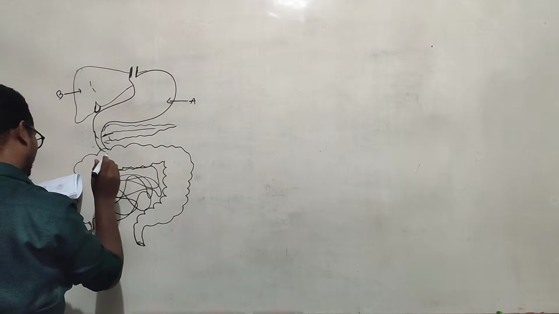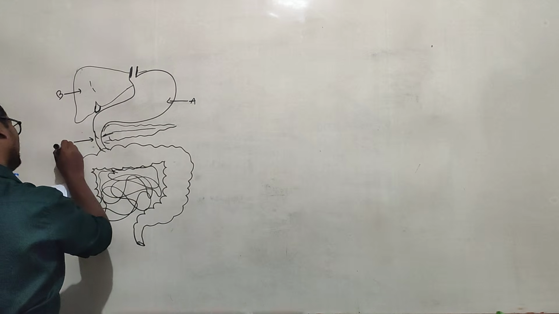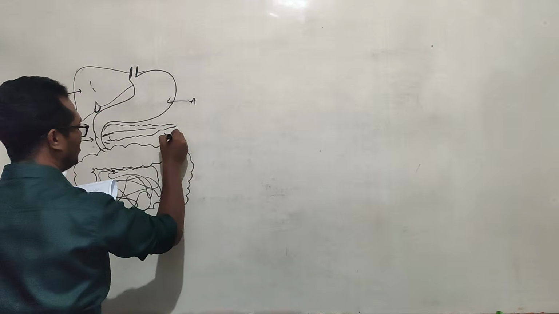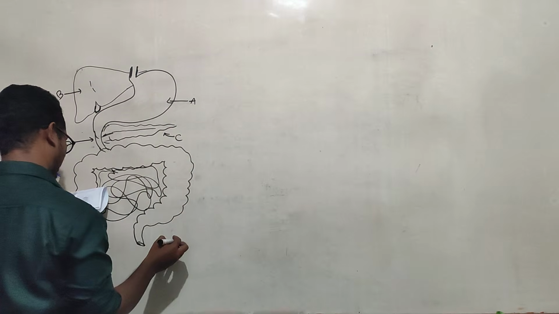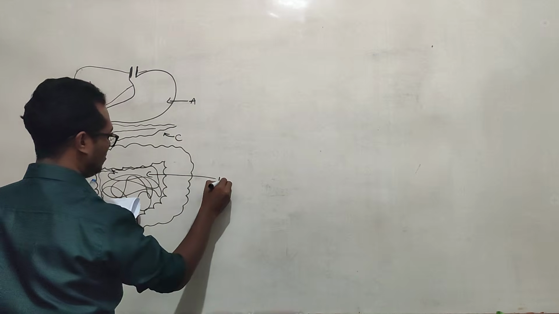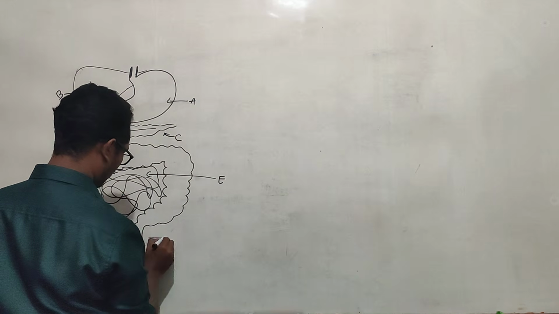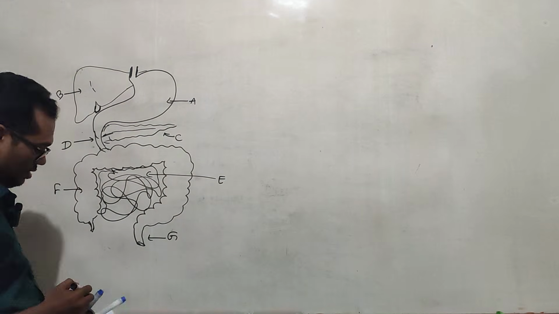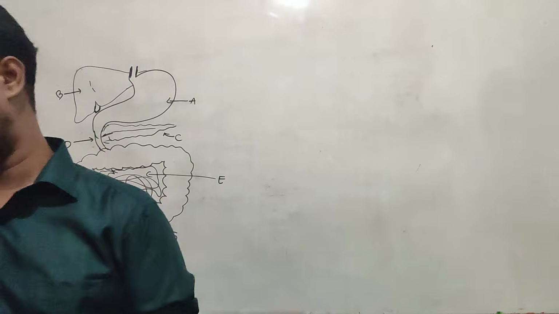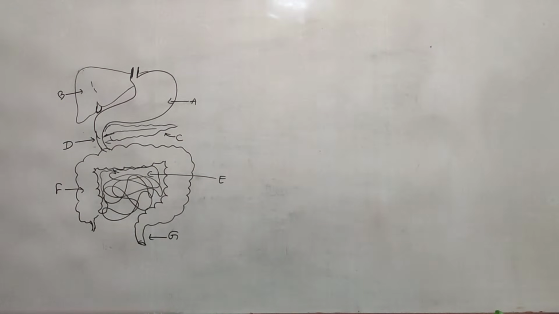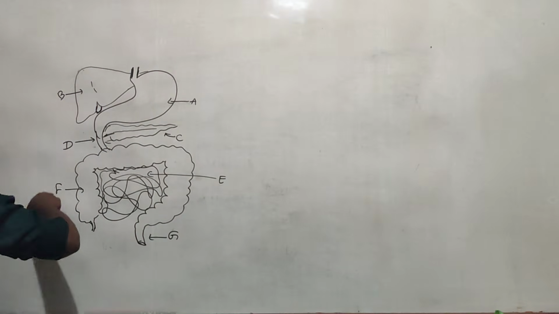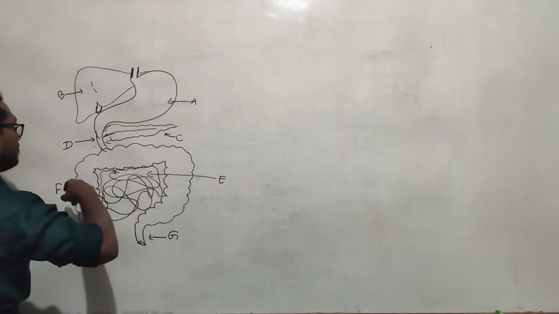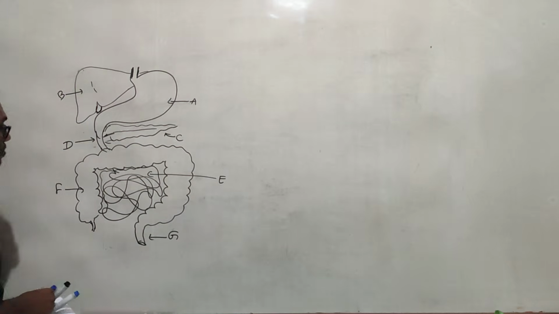Very serious things, easy. O level easy. Okay. This is E. This opening is G. This is F. So, my dear students, can you see this image? I hope you can see. Tell me these parts. First start from the A.